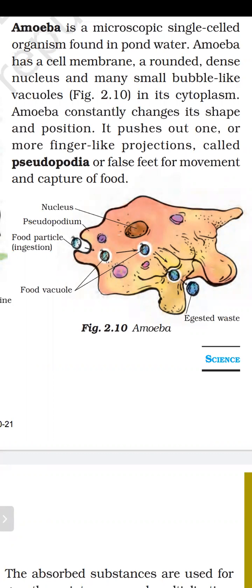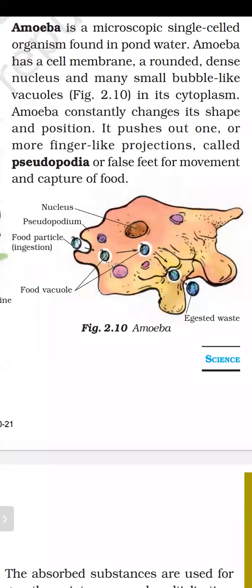Amoeba has a cell membrane, a rounded dense nucleus, and many small bubble-like vacuoles in its cytoplasm. Amoeba constantly changes its shape and position. It does not have a fixed shape. It continuously changes its shape. It pushes out one or more finger-like projections called pseudopodia, or false feet, for movement and capture of food.